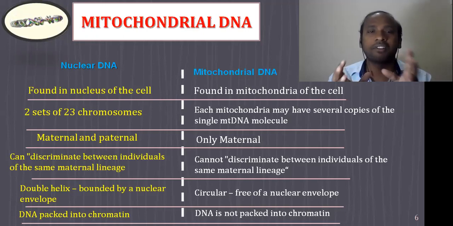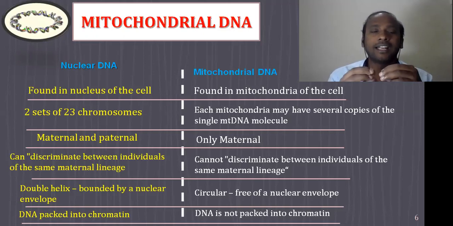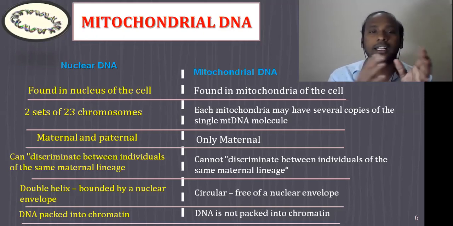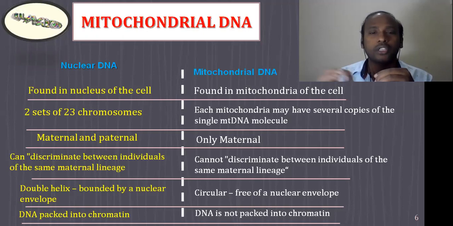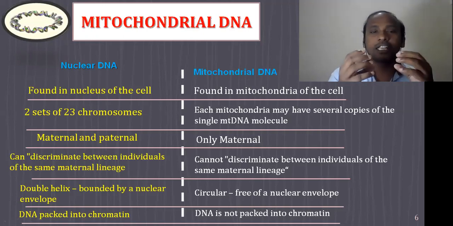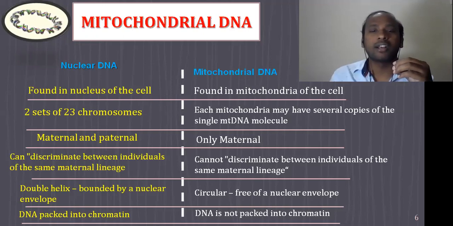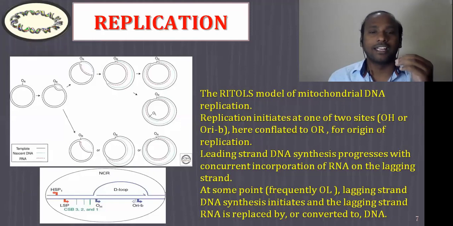The nuclear DNA is packed into chromatin, but there are no chromatins, no packing of histones, in mitochondrial DNA, right? So students, we should always remember these basic differences between nuclear DNA and mitochondrial DNA. This will help us remember the characteristics better.